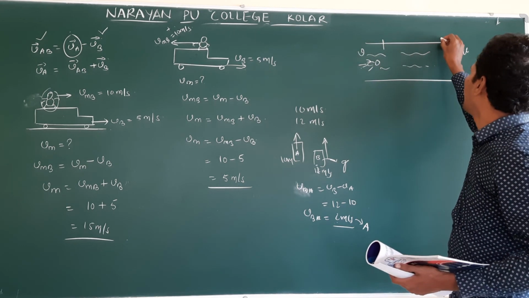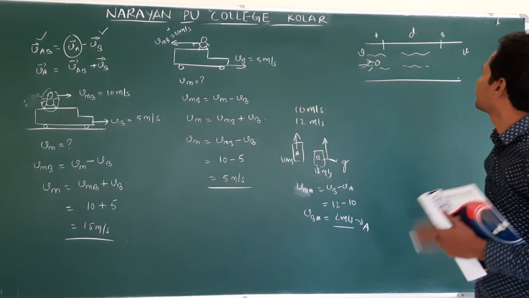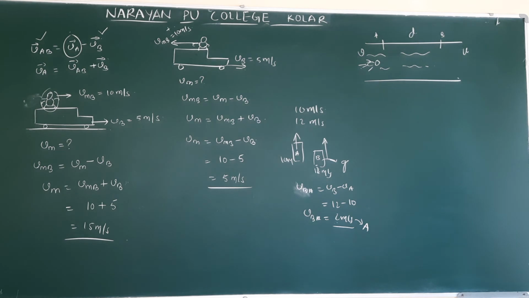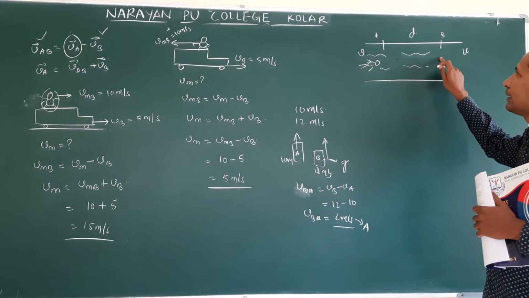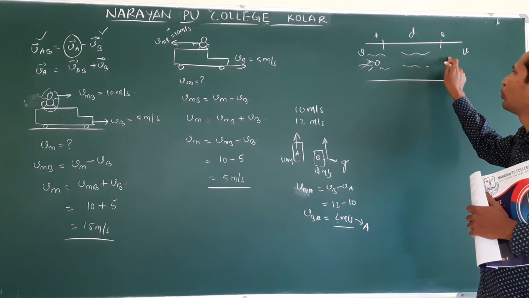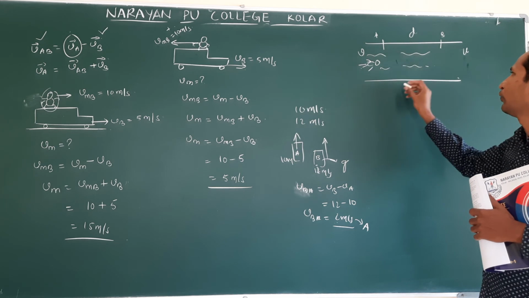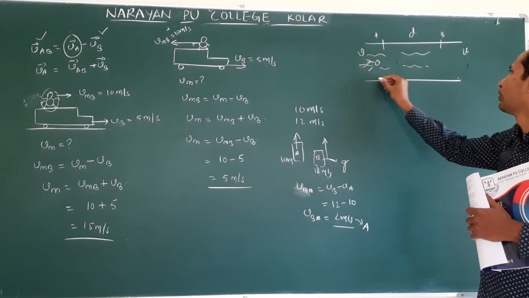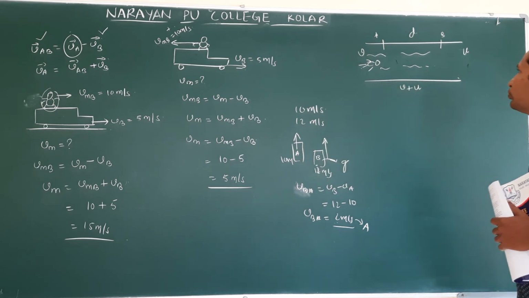Let us say we want to cover the distance AB. Understand? So when you are moving in the same direction as the river, the total relative velocity will become v plus u.